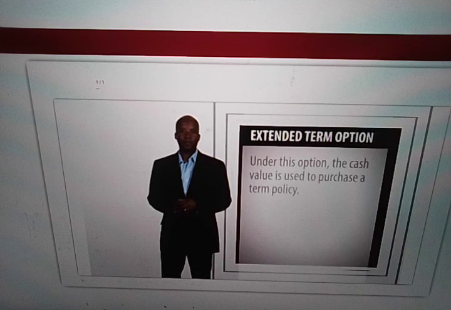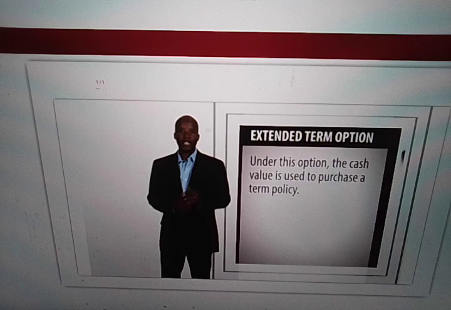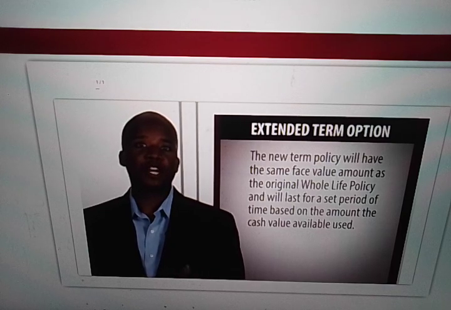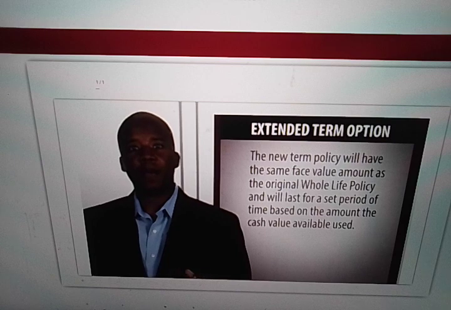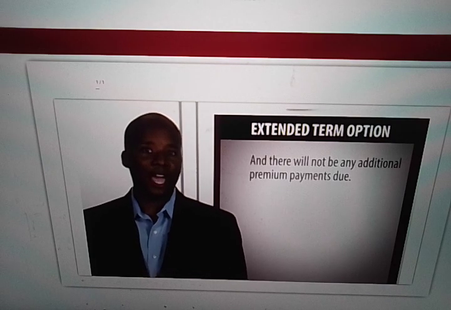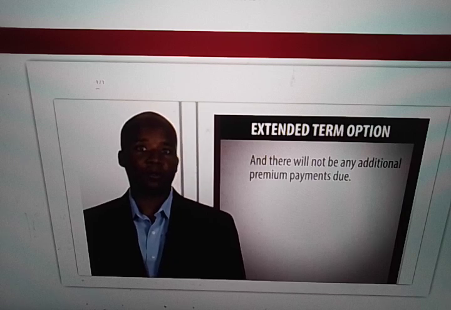Extended term option. Under this option, the cash value is used to purchase a term policy. The new term policy will have the same face value amount as the original whole life policy and will last for a set period of time based on the amount of the cash value used. And there will not be any additional premium payments due.